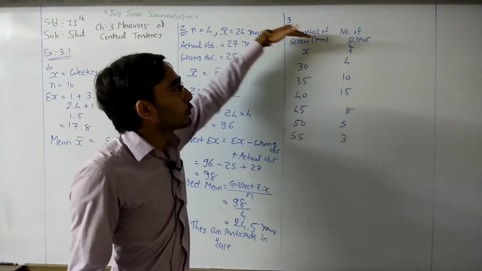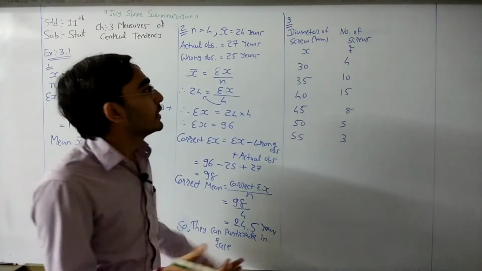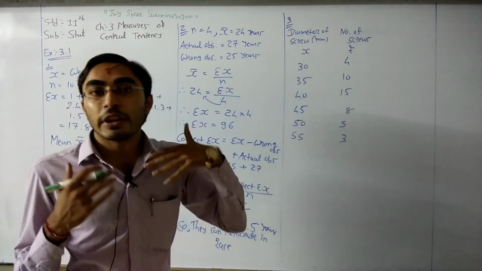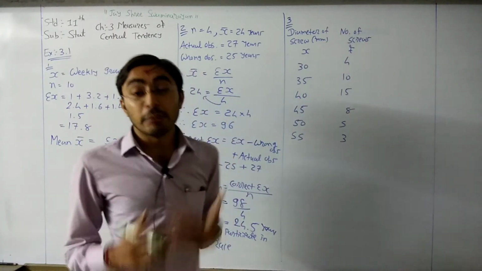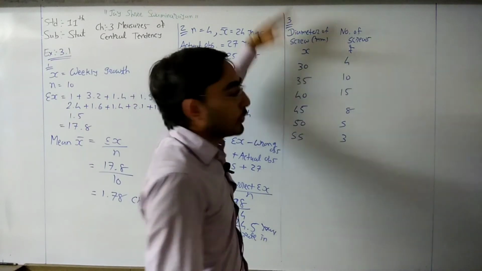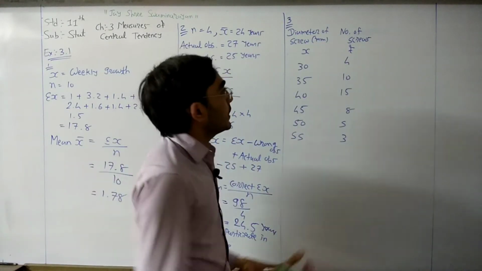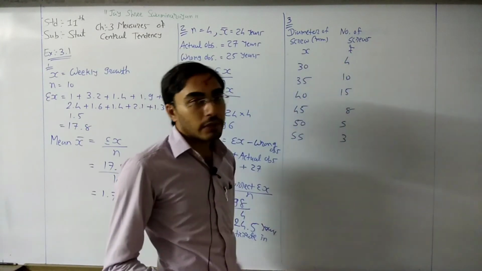So the diameter of screw becomes your variable x. We need to find the mean of diameter, so diameter becomes your variable x. And the number of screws shows the frequency, the number of observations, right? So this is your x, and the number of screws means your frequency.